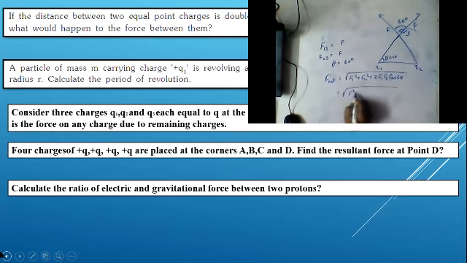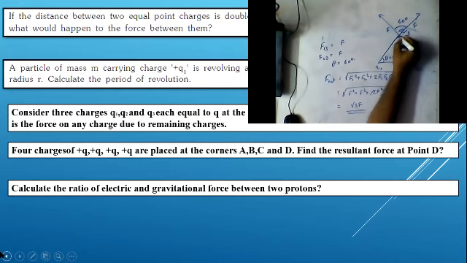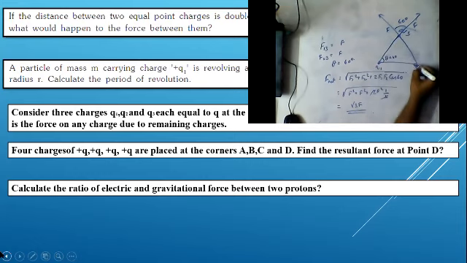We have F square plus F square plus 2F square into cos 60. What is the value of cos 60? It is 1 by 2. So this 2 will cancel, and our answer is root 3. So the net force on any of the charges is root 3 F.